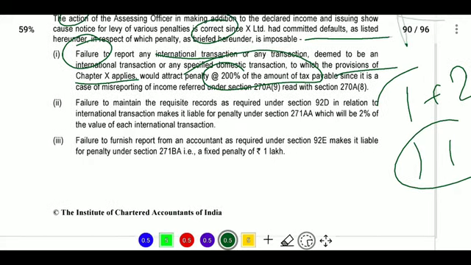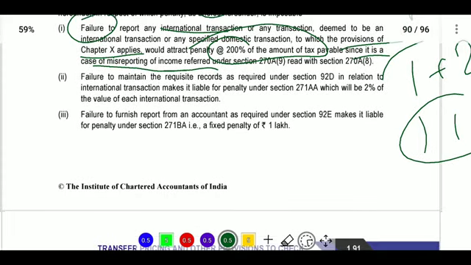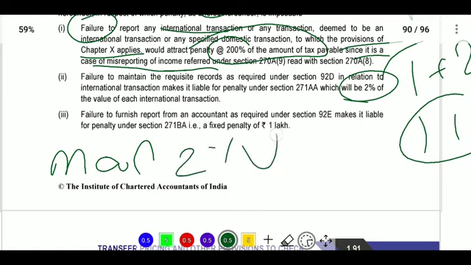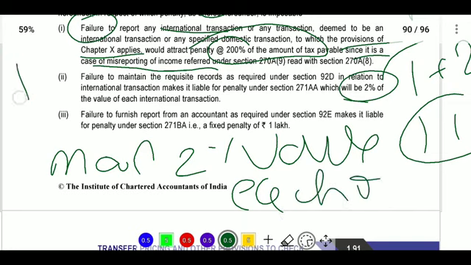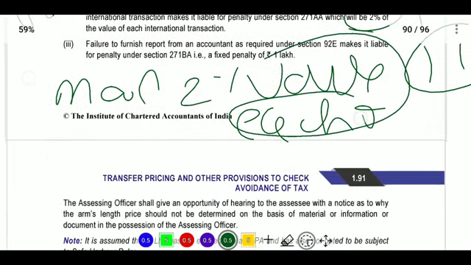Next, where the tax is payable, it is misreporting of income. Next, failure to maintain records. You are required to maintain books of accounts, and based on that you are required to pay the tax, but you are not maintaining the books of accounts. So for not maintaining the books of accounts, you are liable to pay a penalty at the rate of 2% on the value of each transaction identified. In the first case it will be tax, in the second case it will be the value of each transaction, and in the third case it will be the report-related penalty for the accountant. The fixed penalty will be 1 lakh.